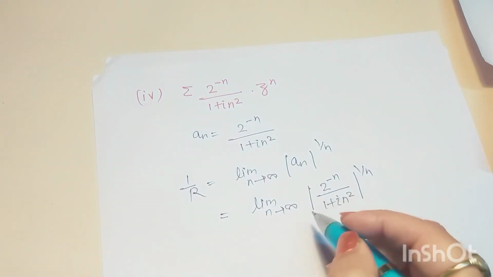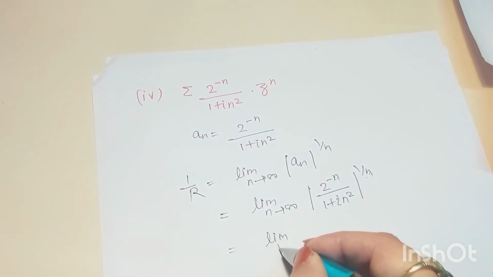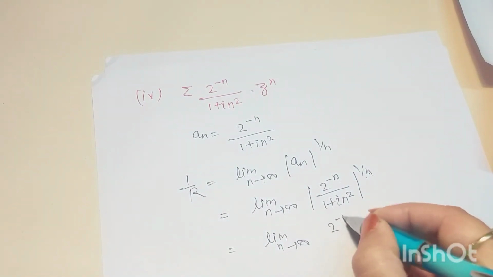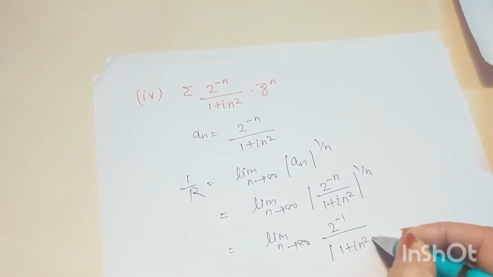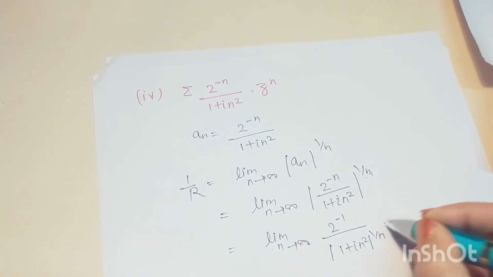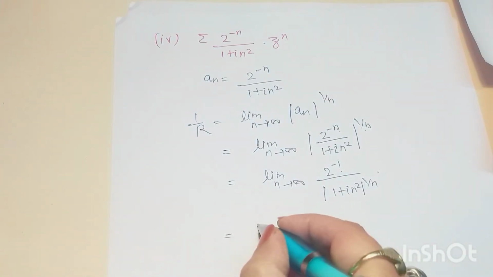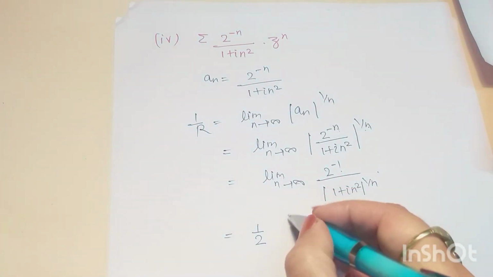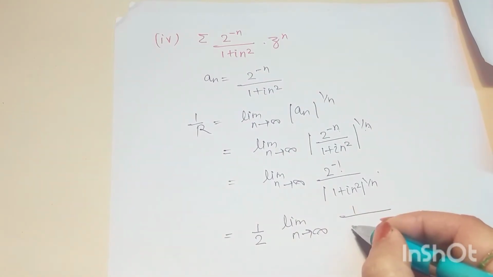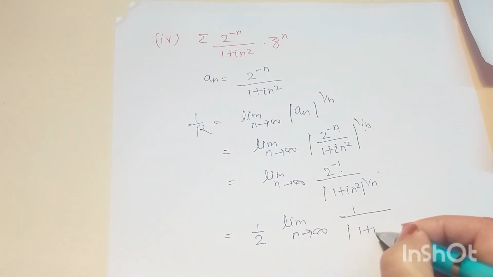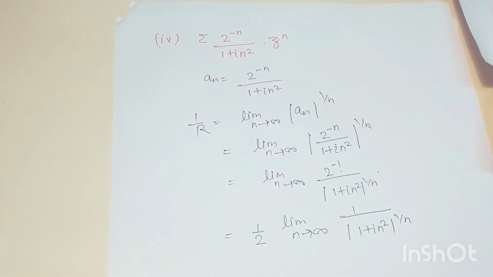Okay, so this will give us n by 1 by n. Then we get limit n tends to infinity 2 inverse divided by mod of 1 plus iota n square to the power 1 by n. Okay, 2 inverse is 1 by 2, which is actually a constant value, so we can take it outside the limit sign. So 1 by 2 limit n tends to infinity 1 by mod of 1 plus iota n square to the power 1 by n.